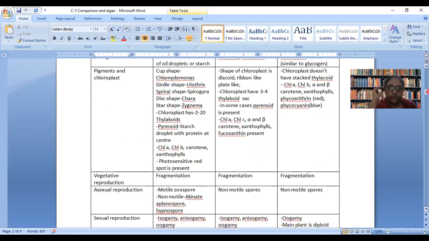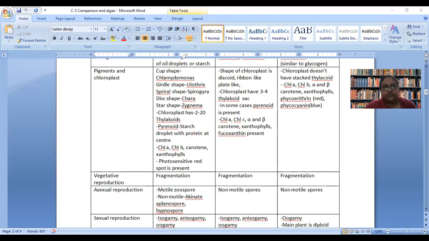Okay, so let's talk about the pigments. In case of chlorophyceae, you can see various types of chloroplast. The shape of chloroplast may be girdle shape, spiral shape. Chloroplasts generally have 2 to 20 thylakoids. They have pyrenoid. What is pyrenoid? Pyrenoids are starch droplets. The structure is somewhat like this. Inside there will be protein, and outside there will be presence of the starch.